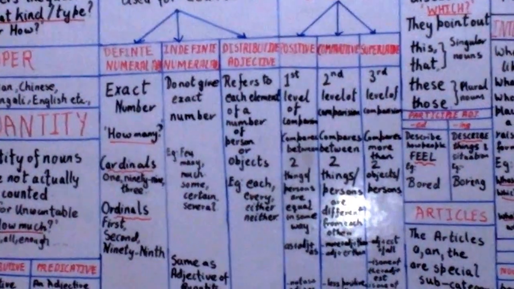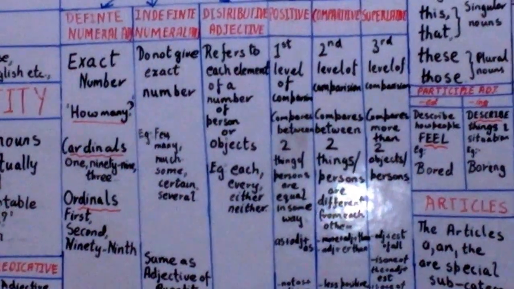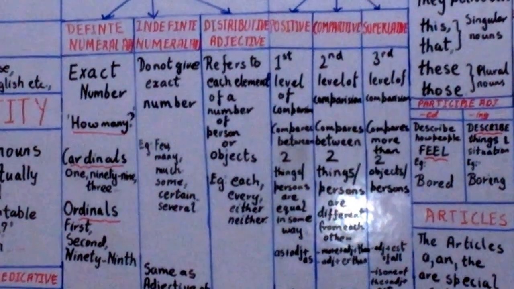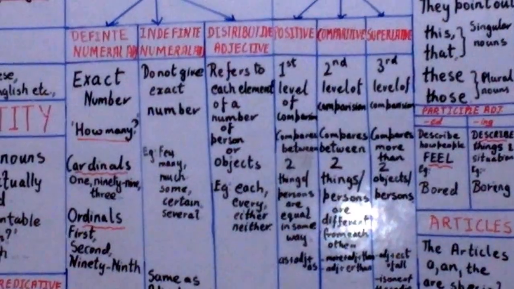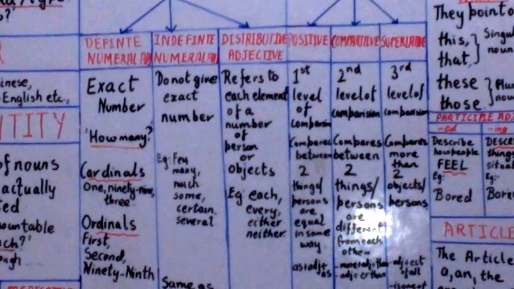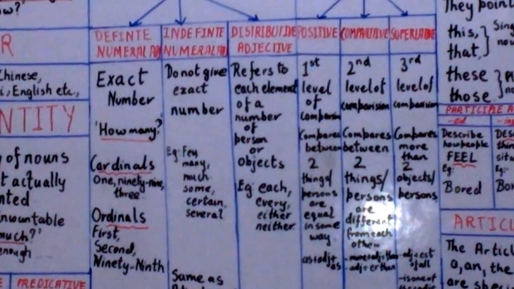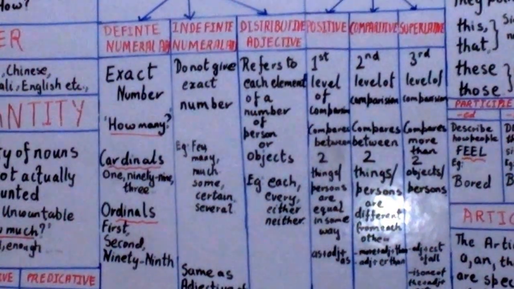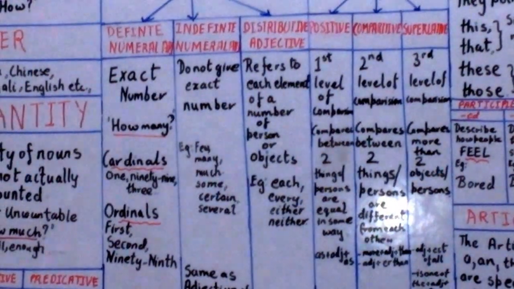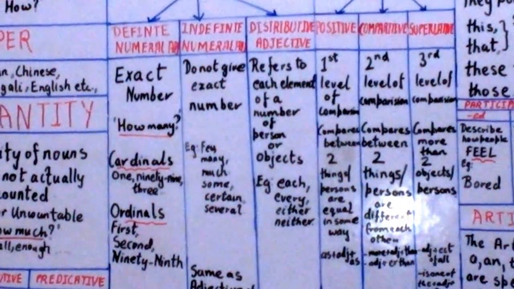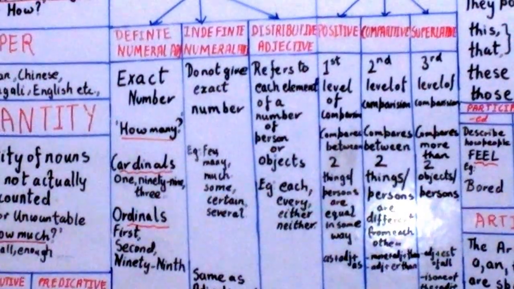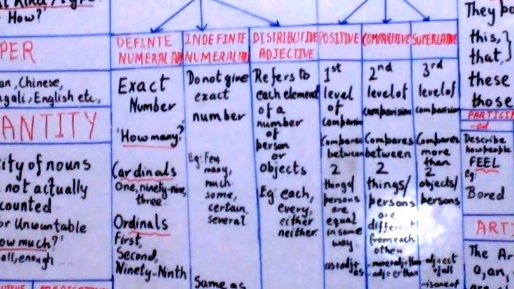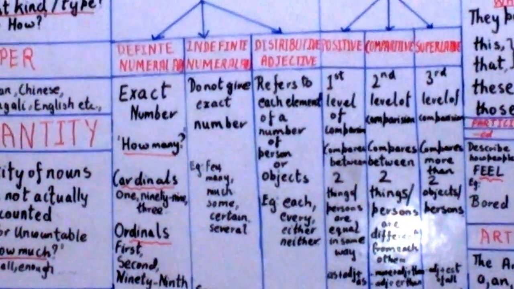Now let us go to distributive adjectives. Distributive numeral adjectives refer to each one of a number. For example, either pen will do, each boy, every student of my class is a naughty one. For example, each and every. Now every is a stronger word, each without an exception. Every we say to a total group or a number which is indefinite. It speaks of more than 2, whereas each speaks about 2 or more things. It gives attention to one individual and the number is definite.